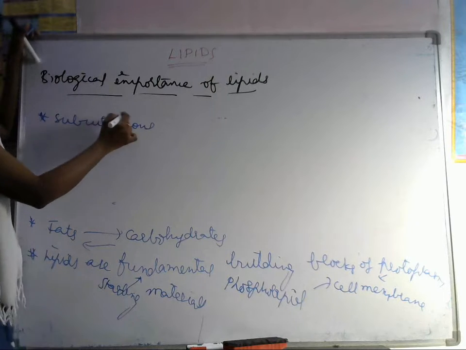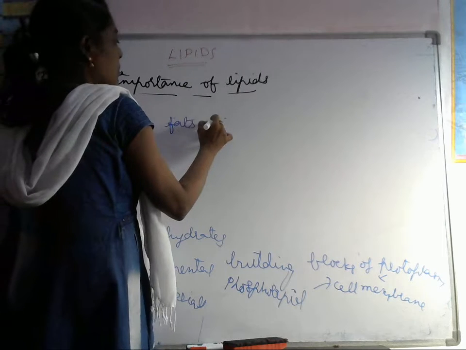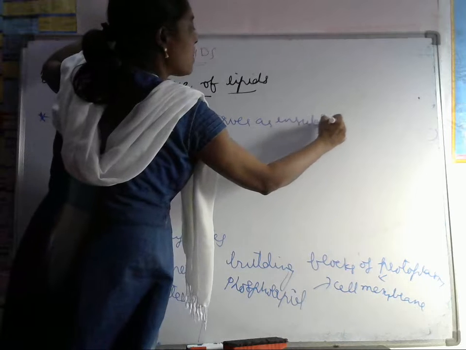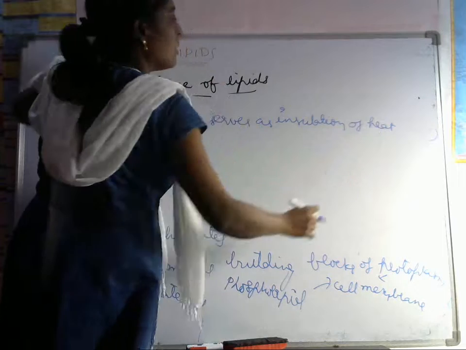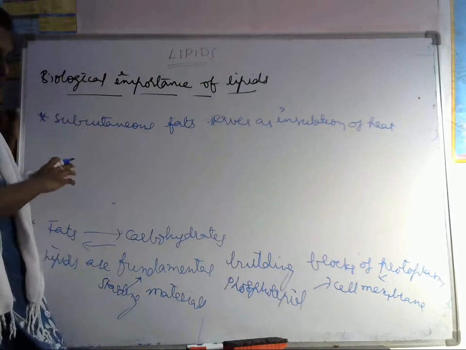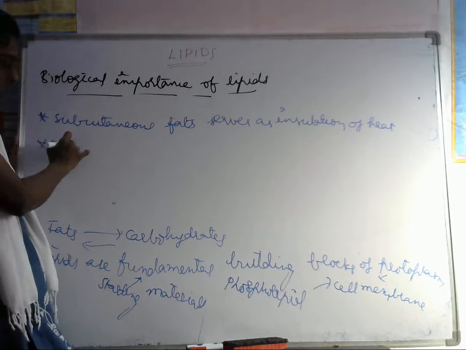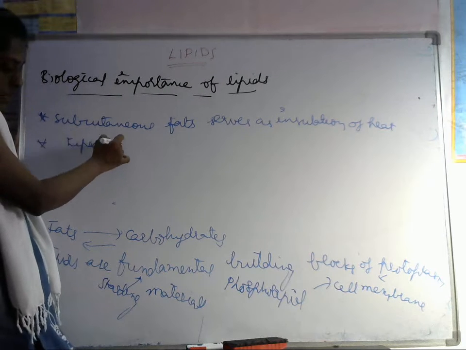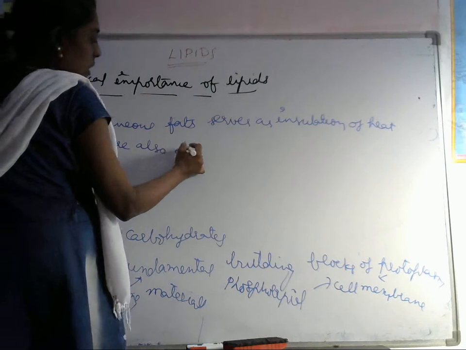Subcutaneous fats serve as insulation of heat, which means they stop the heat from escaping. Lipids are also electrical insulators.